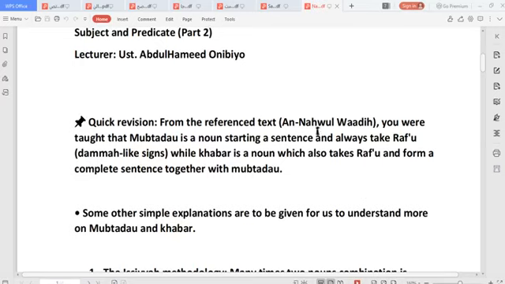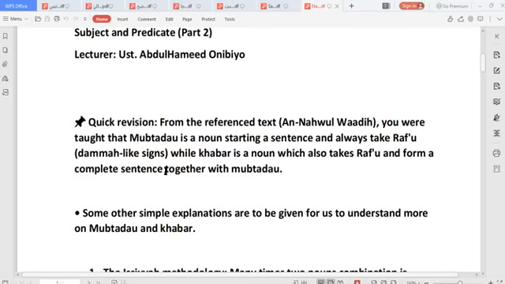From the reference text An-Nahw al-Wadi, you are taught that Mubtada is a noun, an ismu, starting a sentence, and it always takes rafun, meaning dhamma-like signs. You are told that dhamma is not the only sign of rafun, so dhamma-like signs. While the khabar, the second part, is a noun which also takes rafun and forms a complete sentence together with the mubtada.